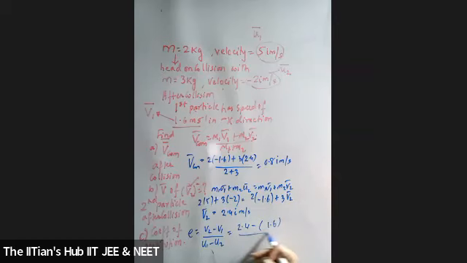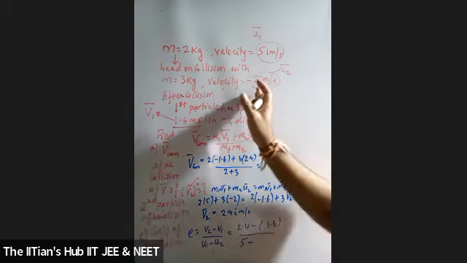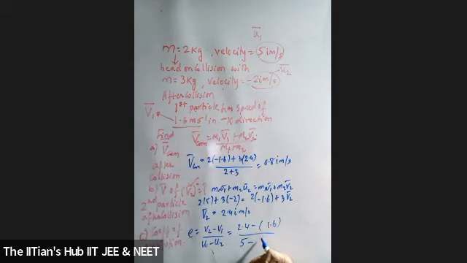Upon U1, how much is it? 5, minus U2. How much is U2 you have got? 2. What's the answer for this?